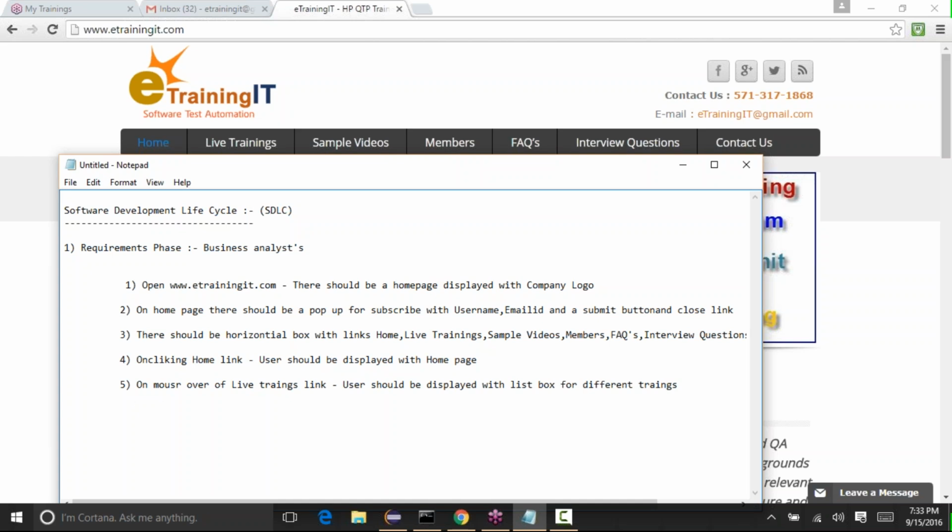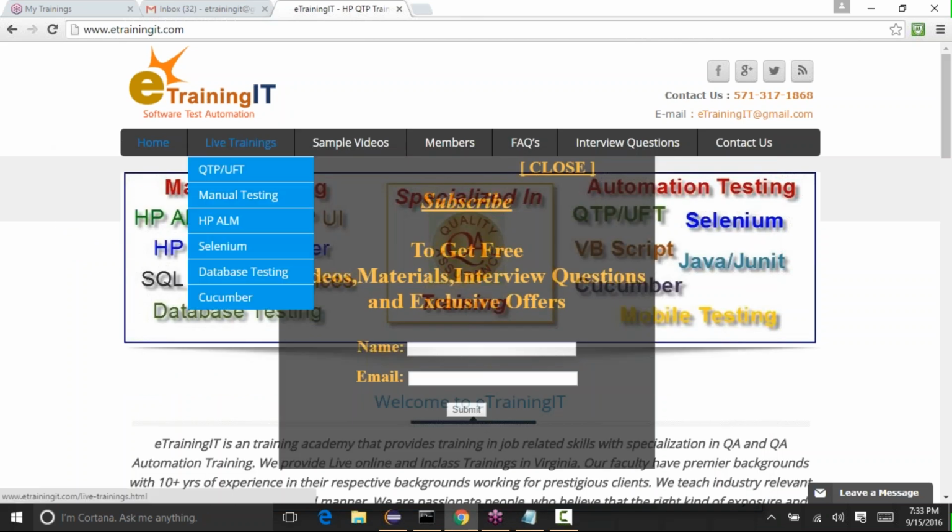Like QTP, then Selenium, or manual, then HPALM, or whatever links that we want to have under that link. This is what I'm talking about. So when you hover over it, it should display a list with all these trainings.